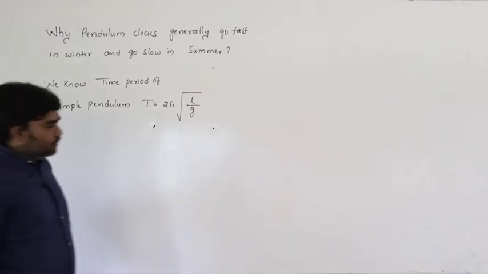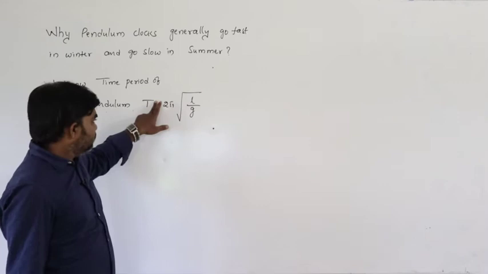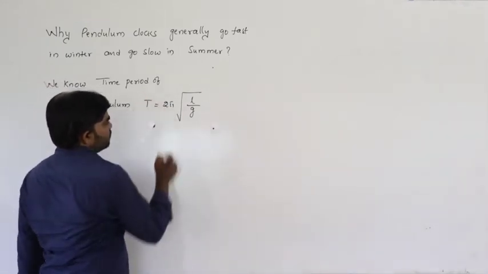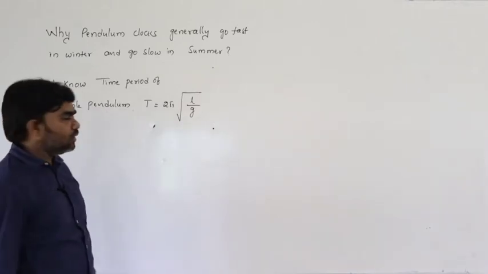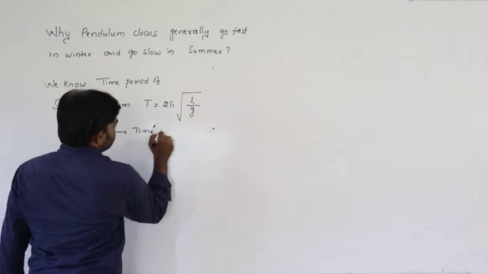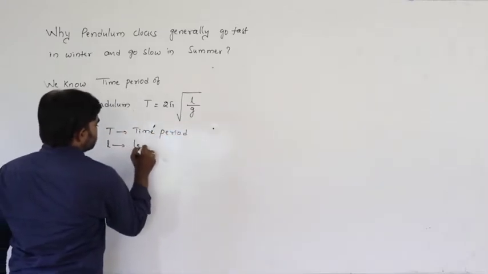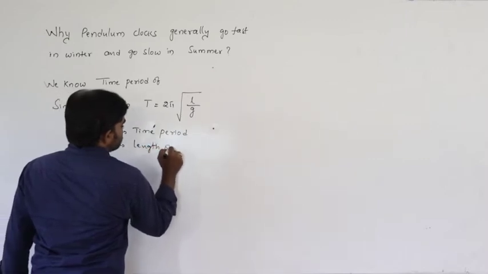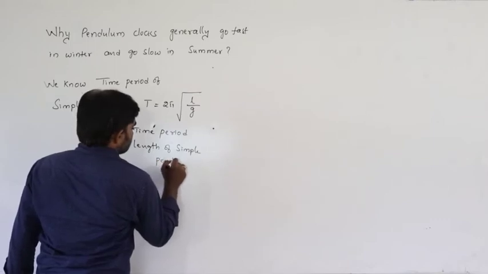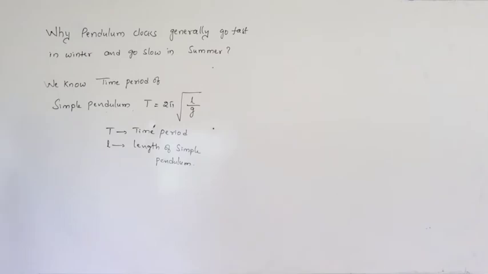This is the time period of the simple pendulum. In the oscillations chapter we can derive this relation, T is equal to 2 pi under root L by g, where T is the time period and L is the length of the simple pendulum.